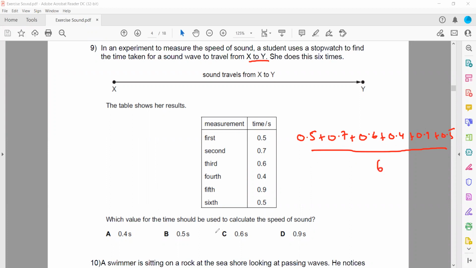When you sum and divide by 6, it will be about 0.6 seconds. So to take an average, sum the values and divide by the total.